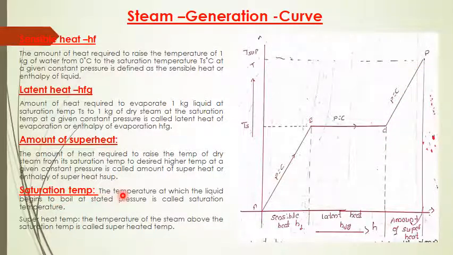Now saturation temperature: the temperature at which the liquid begins to boil at a stated pressure is called saturation temperature. Now superheated temperature: the temperature of steam above the saturation temperature is called superheated temperature.